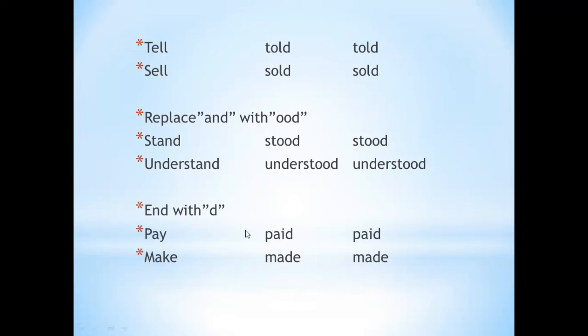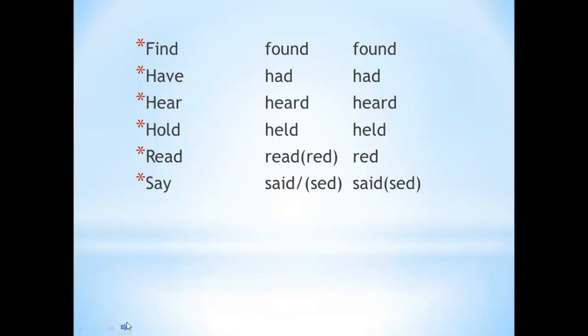Here, pay, paid, paid. Make, made, made. These are also irregular verbs, and the past forms and past participles are the same. Find, found, found. Have, had, had. Hear, heard, heard. Hold, held, held. Read, read, read.